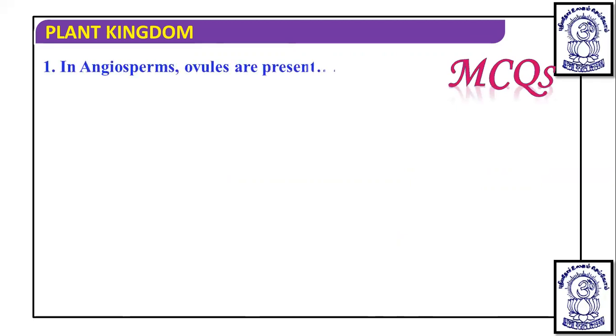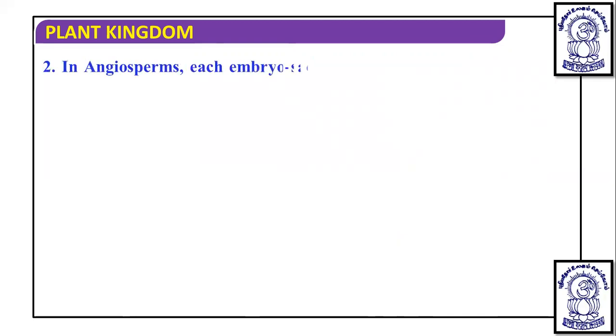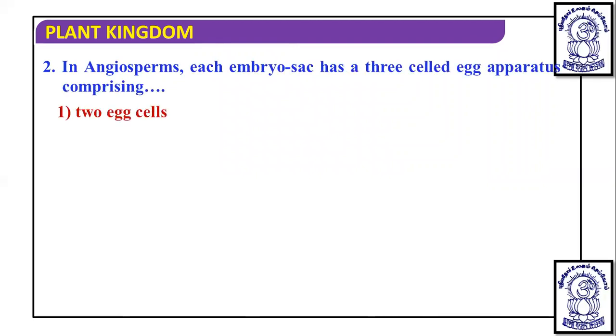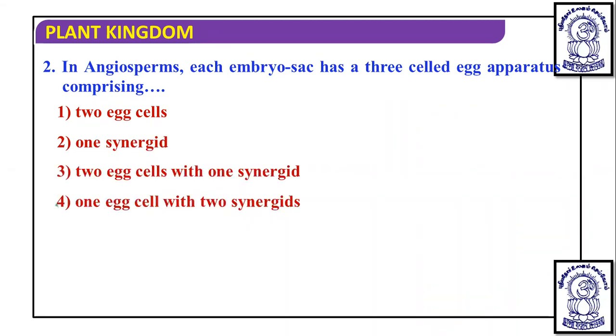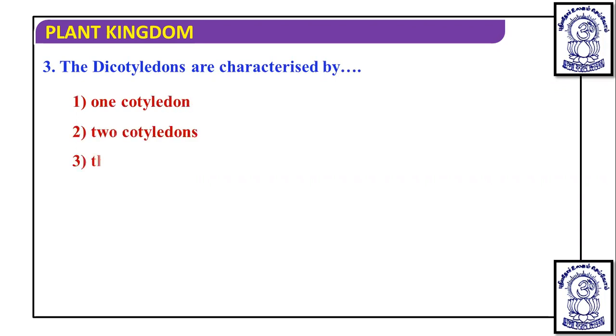Let's talk about the last few MCQs. In angiosperms, ovules are present: inside the ovary, outside the ovary, partially inside and partially outside the ovary, or none of these. The angiosperm ovules are present inside the ovary. In an angiosperm, each embryo sac has a three-celled egg apparatus consisting of. You know that the egg apparatus consists of one egg cell and two synergids. So one egg cell with two synergids is the correct answer, that is the fourth one. Monocots are characterized by one cotyledon, and dicots have two cotyledons.